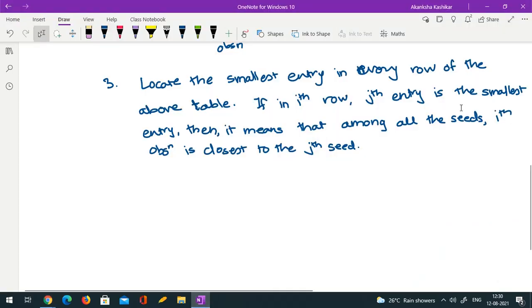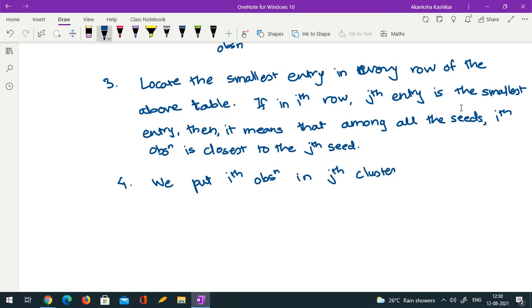Yeah. The ith observation is closest to the jth seed. So what does it mean? Then in this scenario, we put the ith observation in the jth cluster. Okay, we have k seeds, so this way we will get k clusters. We put the ith observation in the jth cluster.